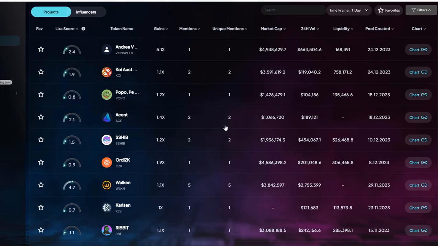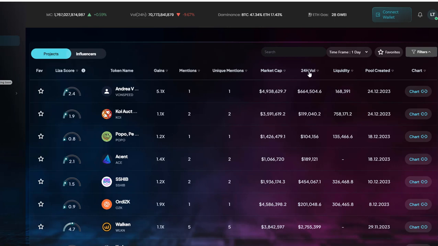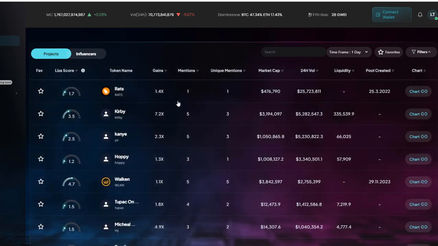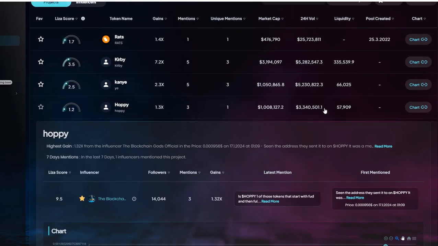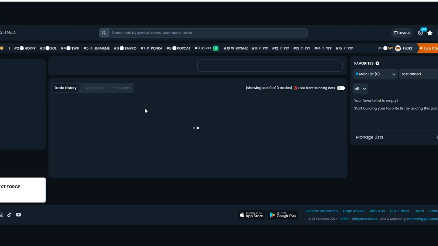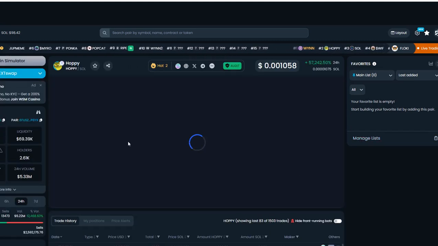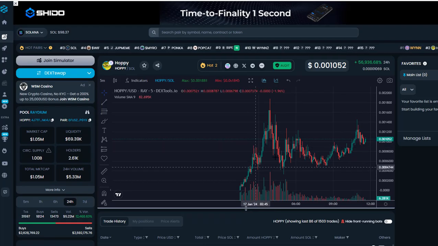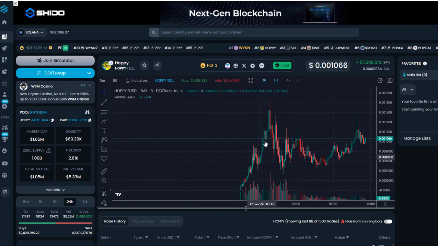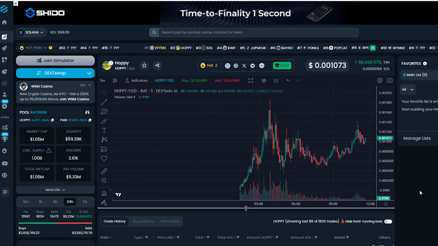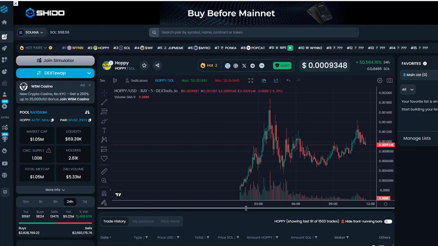And let's say I'm going to take from 24-hour volume to see some spikes over here. So I have, for example, this project over here, let's say Hoppy, right? So I can see who is talking about it. And once I click on it, it's going to take me to Dex Tools or to CoinGecko, it doesn't matter. And I can see what's going on in this project, and if I want to hop in. For example, this project over here is a meme coin on Sol. It just launched a few hours ago, right? And this is really useful to see if I want to invest in this project.